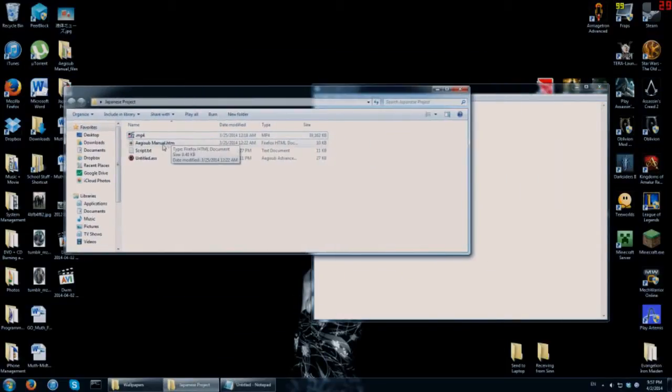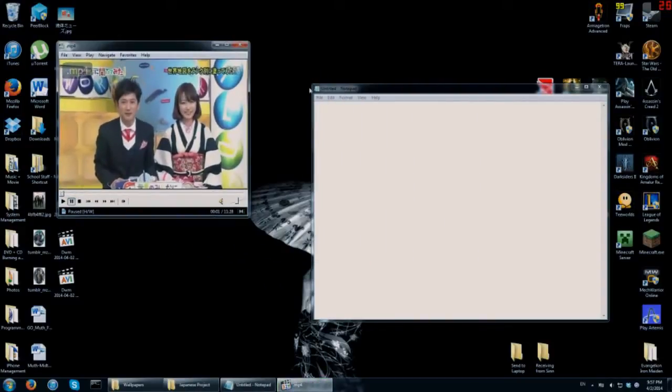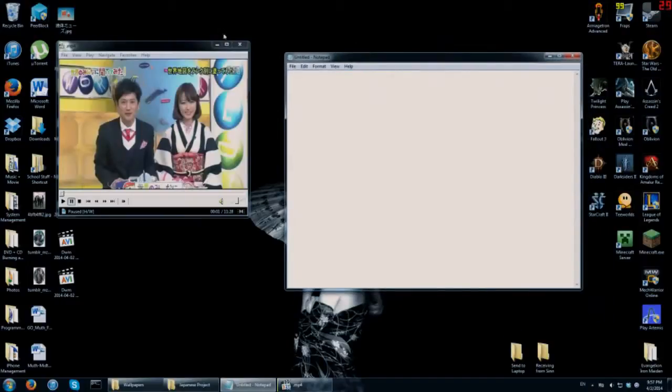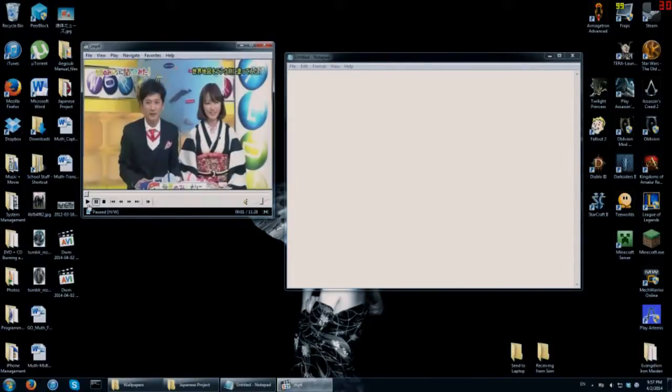The reason you want to do this is you want to focus first on translation, not timing. You're going to leave timing for later. Timing means taking the subtitles and making sure that they line up with the talking. The first thing you want to do is just look at your video and make an English translation out of it. So open up Notepad, have your video open in whatever video viewing program you have, and all you will need to do is type out English translations of what they're saying, line by line.